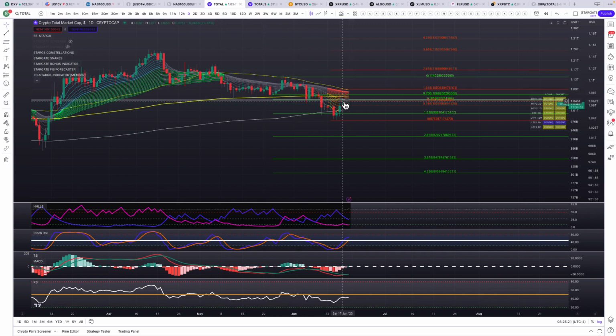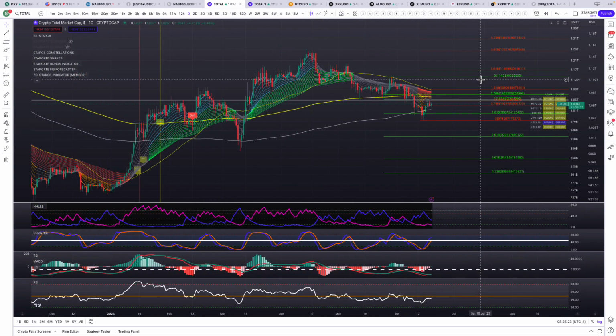So this 50 moving average, 200 moving average on the daily chart, they're starting to become in sync together. We have this convergence with the 50 moving average here, 200 moving average, and then the 50 coming down. So there needs to be a decision, and it's going to be made by the end of this month. I think it's to the upside.